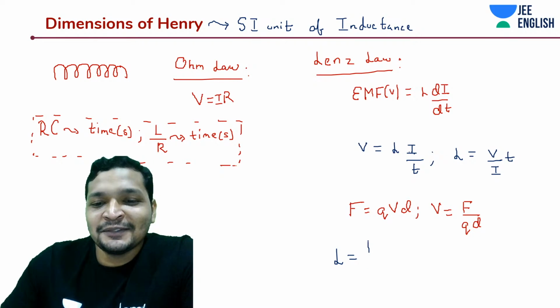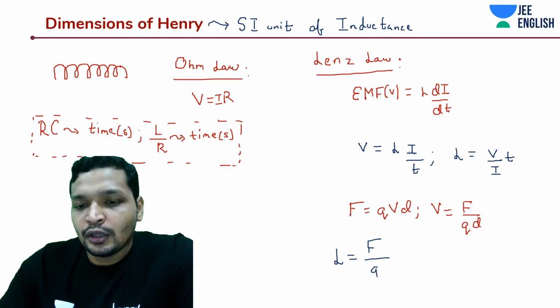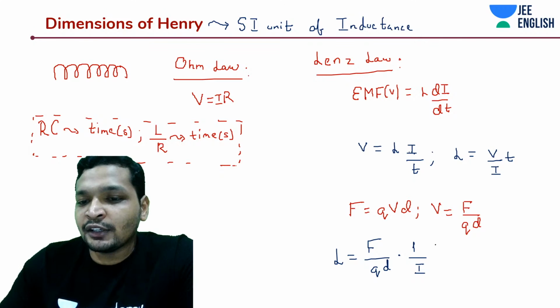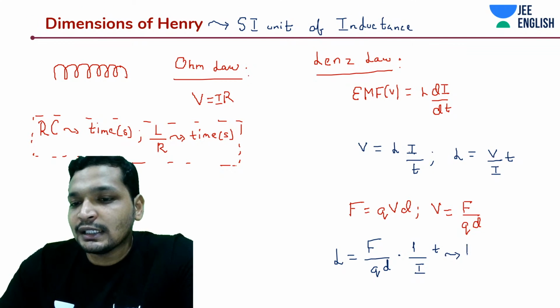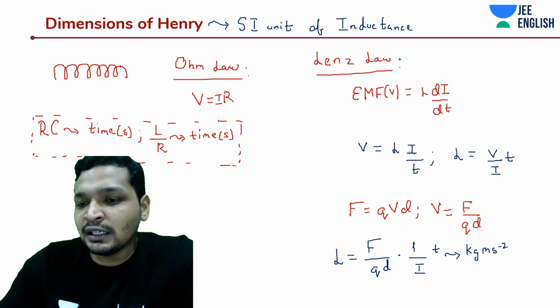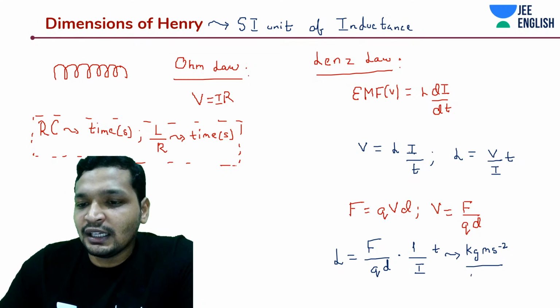So this is force divided by QD, because I honestly don't remember units of anything other than force. That's the reason I'm taking you through this kind of dimension analysis. This makes things very easy. Force is kg meter per second square, mass into acceleration. Charge is ampere seconds.